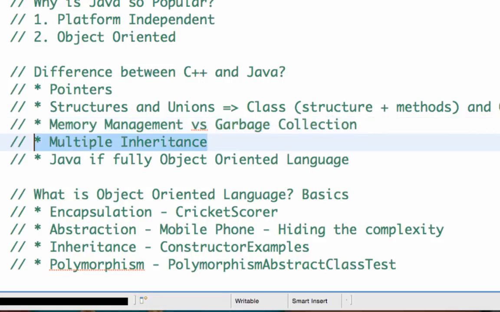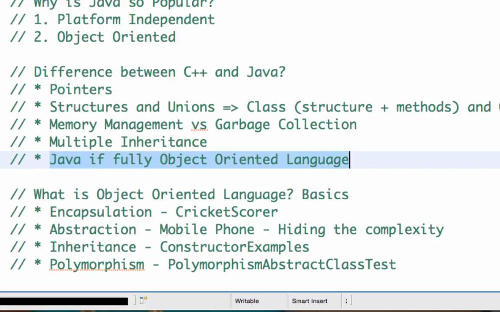The other main difference between C++ and Java is that C++ supports multiple inheritance, whereas Java doesn't support multiple inheritance. There is a trivia here. In Java, you can extend multiple interfaces, but you cannot extend multiple classes. So in truth, Java doesn't support multiple inheritance of classes. So that's another difference between C++ and Java. C++ supports multiple inheritance, whereas Java does not.